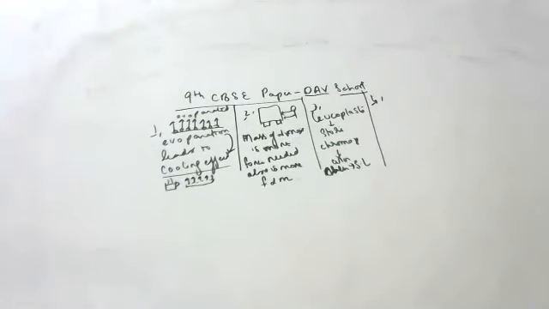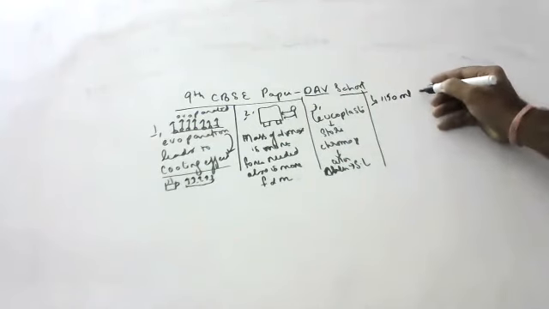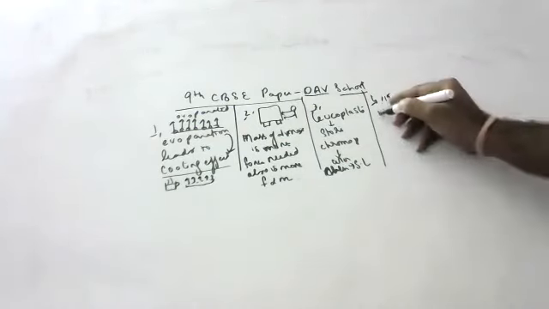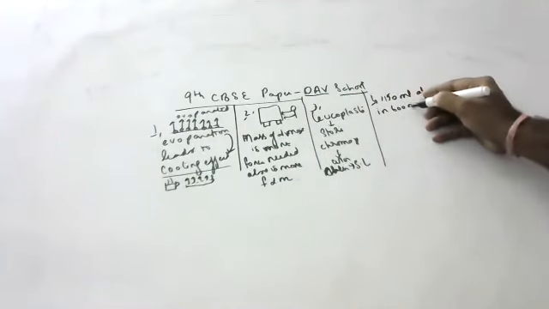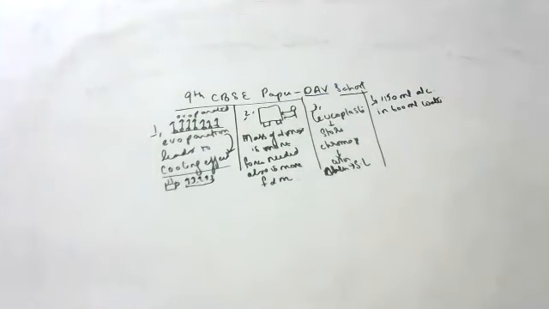Next, a solution of alcohol in water has been prepared by mixing 150 ml of alcohol in 600 ml of water. Question is, calculate the volume percentage.